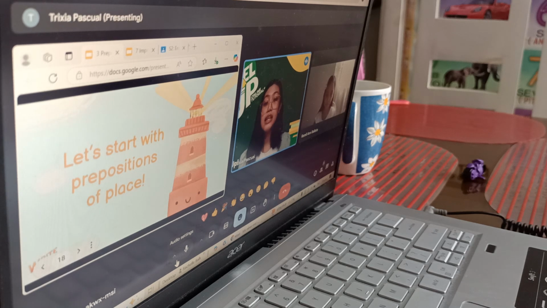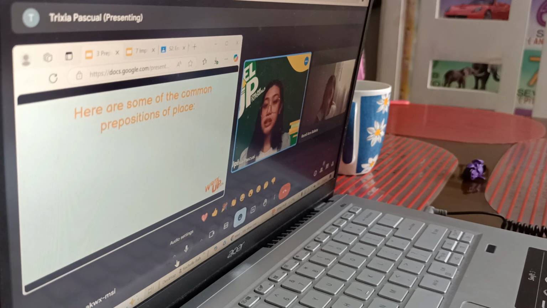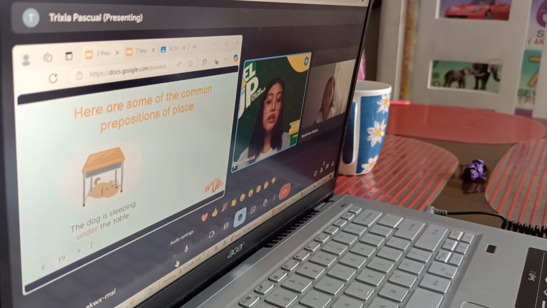Let's start with the prepositions of place. So here are some common prepositions of place. Just like in the song earlier, we have, the dog is sleeping under the table. So when we say under, the position of this dog looks like this if we can visualize it.